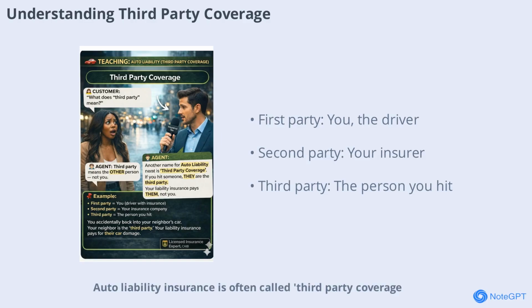Auto liability insurance is often called third-party coverage. But what does that mean? In insurance terms, the first party is you, the driver, with the policy. The second party is your insurance company. The third party is anyone else involved in an accident you cause, like another driver or a pedestrian.